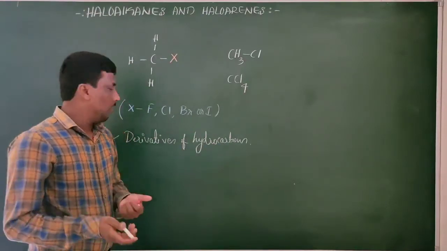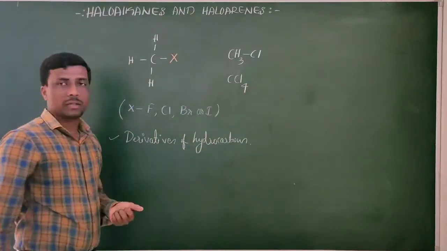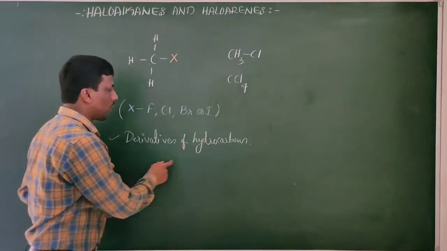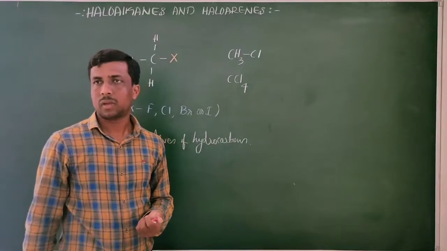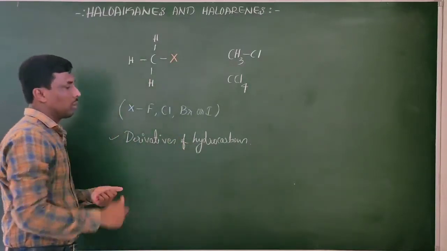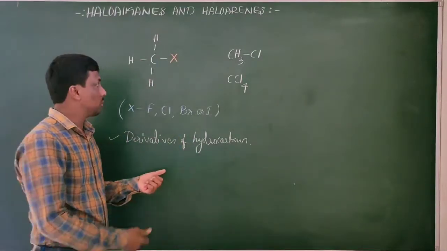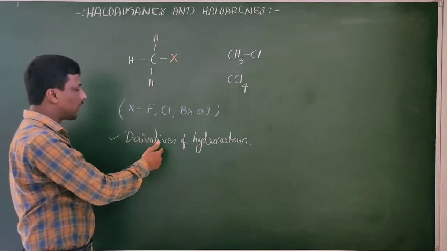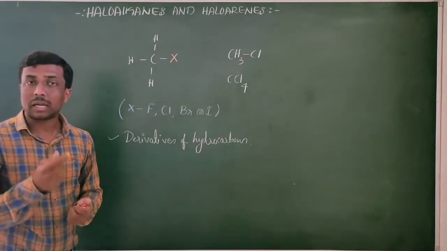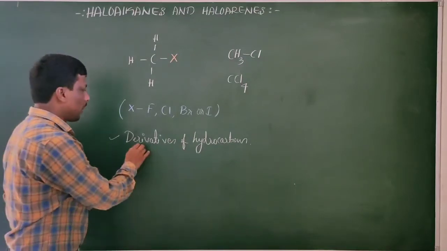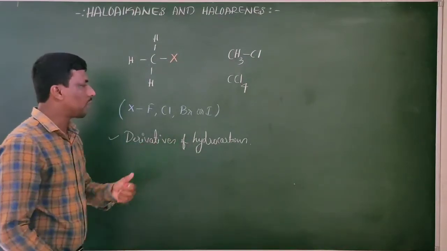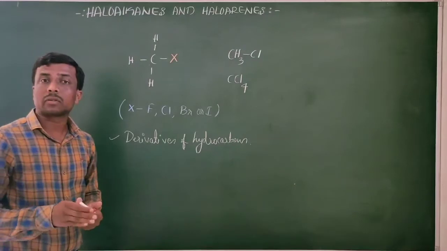Means what are haloalkanes? Haloalkanes are derivatives of hydrocarbons or alkanes. Haloalkanes are nothing but derivatives of the alkanes, and we obtain them from alkanes. These are called derivatives of hydrocarbons or derivatives of alkanes.